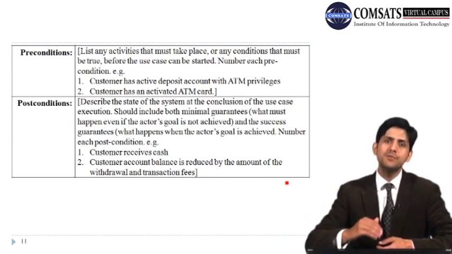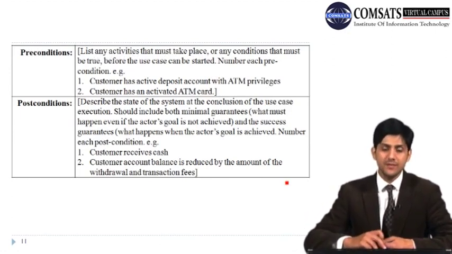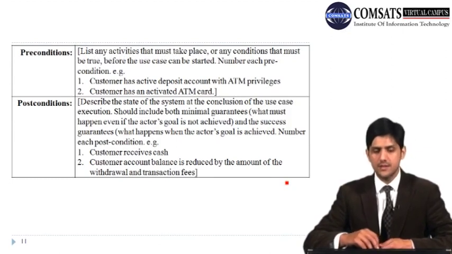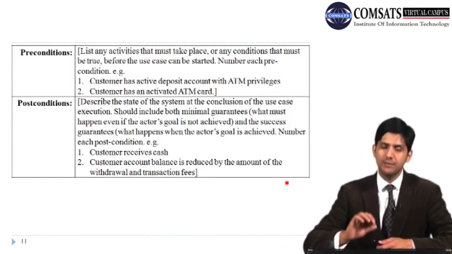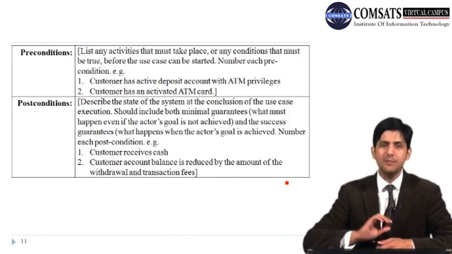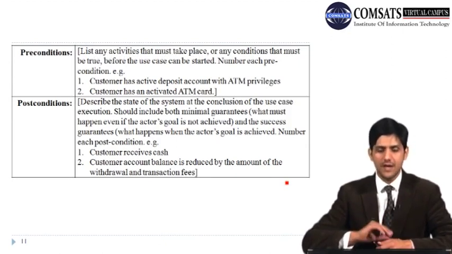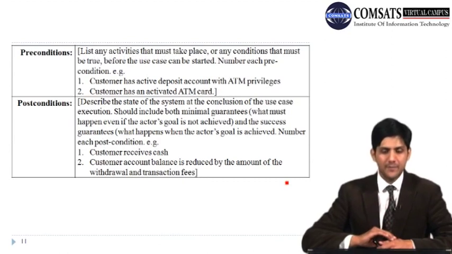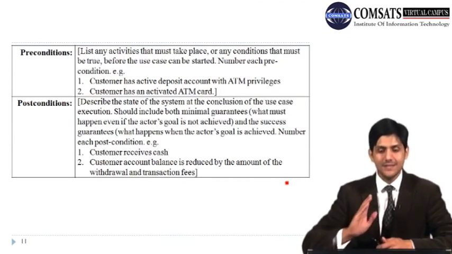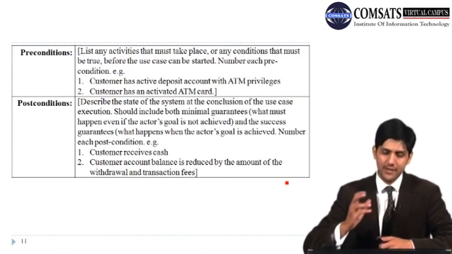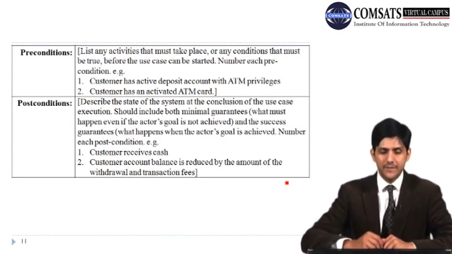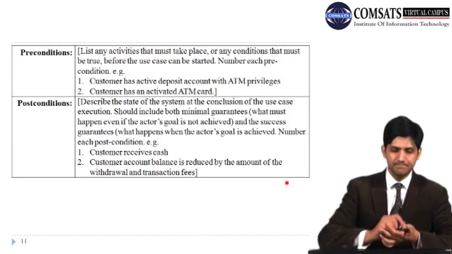And similarly, we can have postconditions. So describe the state of the system at the conclusion of the use case execution. It should include both minimal guarantees, what must happen if the actor's goal is not achieved, and the success guarantees, what happens when the actor's goal is achieved. Number each condition. For example, customer receives cash, and customer account balance is reduced by the amount of the withdrawal and the transaction fee.